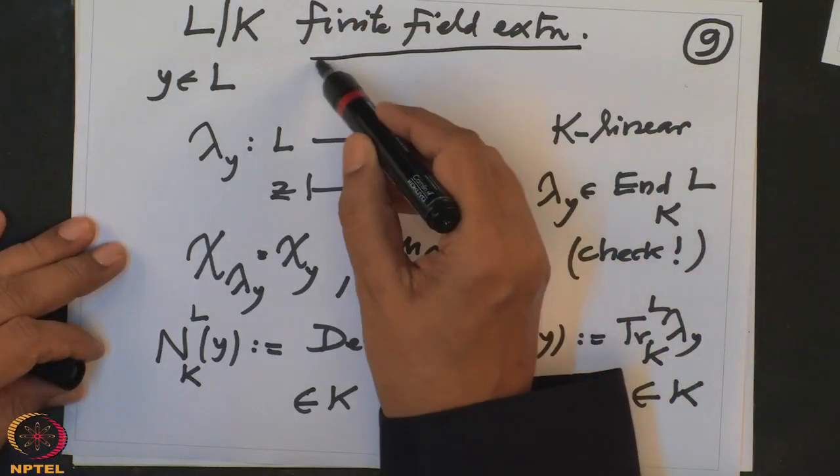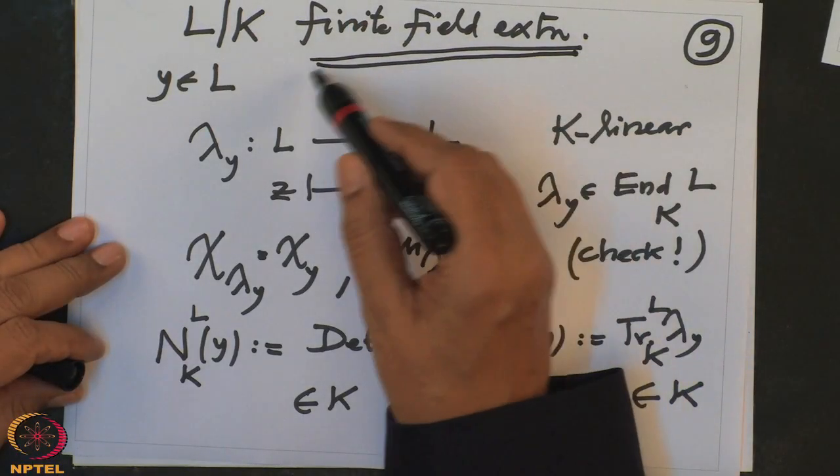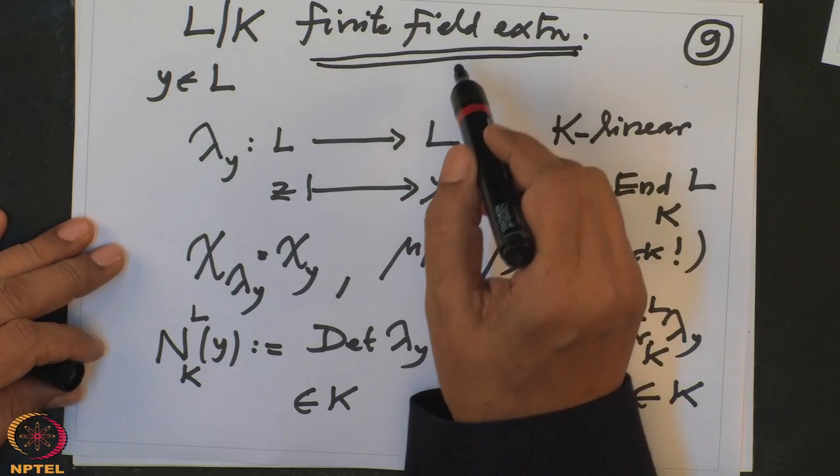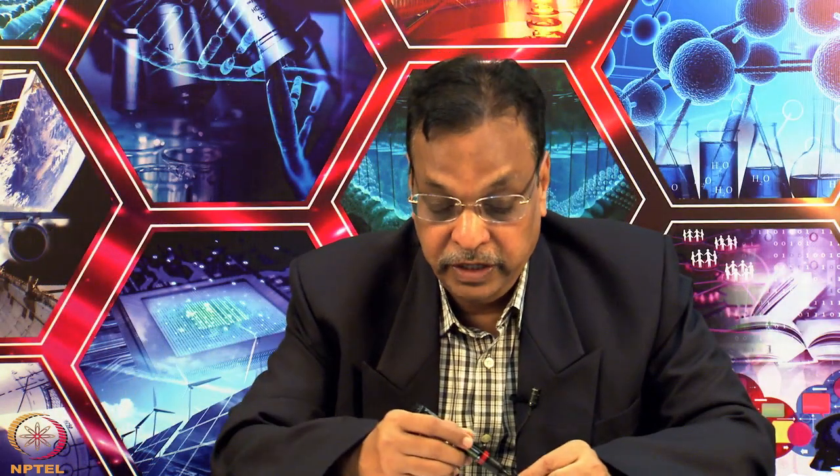Here I would like to make only one comment, that these concepts are defined for an arbitrary finite field extension. I am not assuming the field extension is Galois, but I will use it to prove that a Galois field extension is simple.